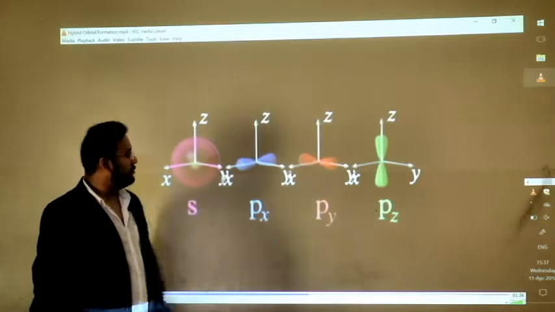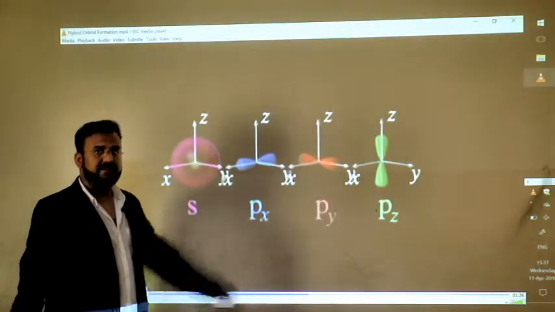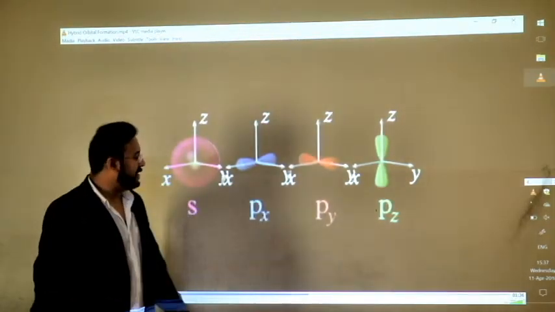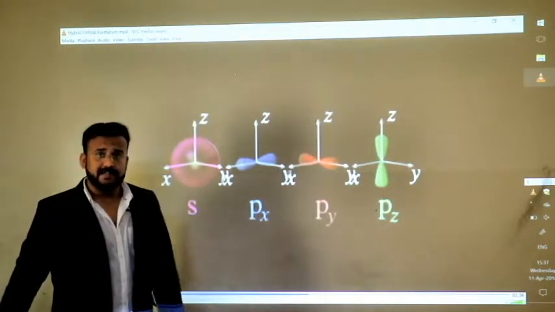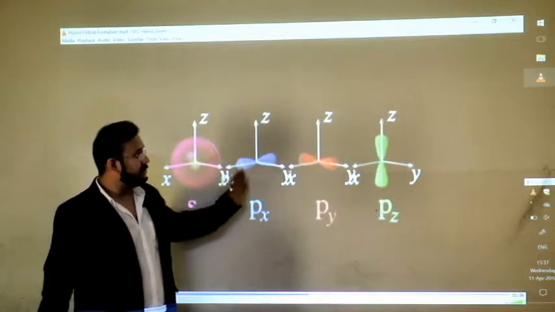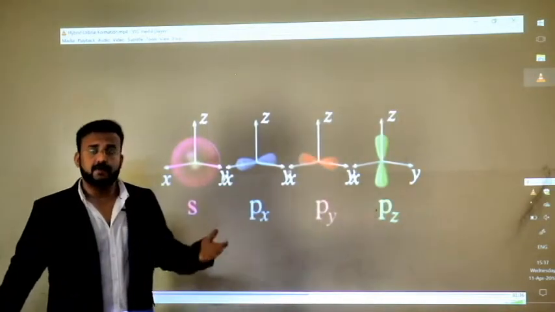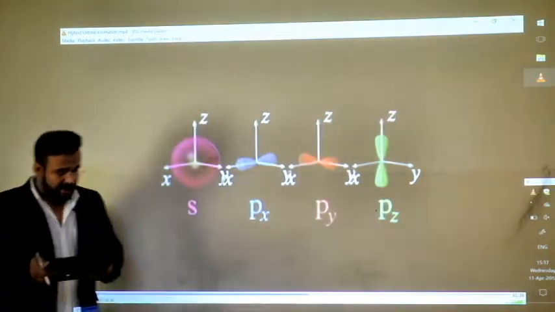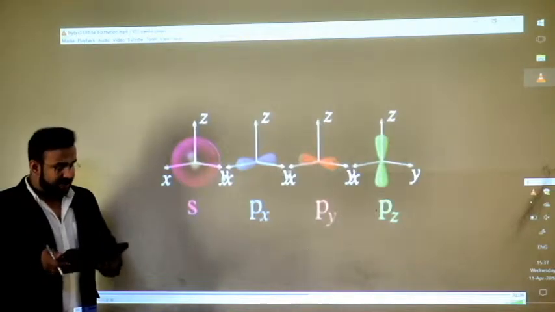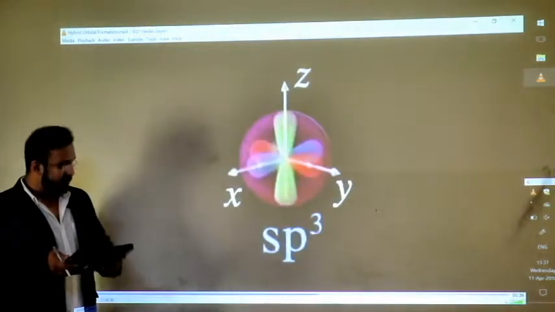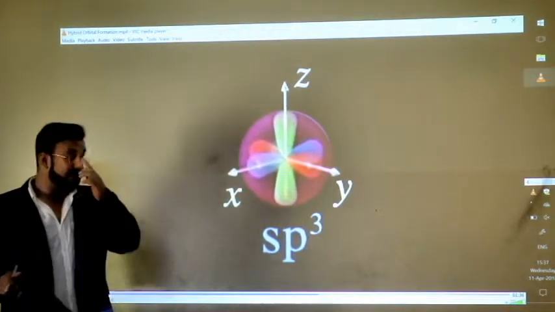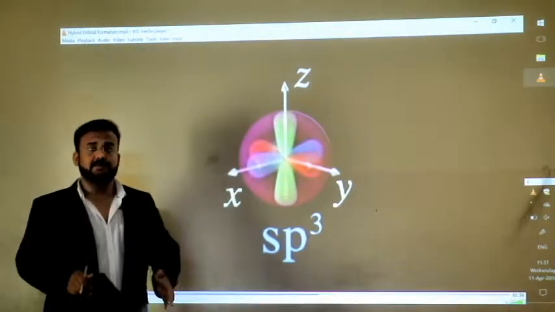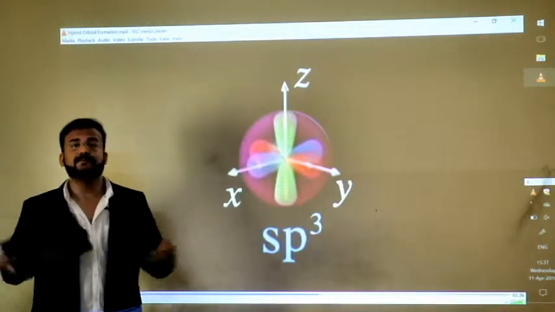We have the px orbital, lying along the x-axis, the py orbital along the y-axis, and the pz orbital along the z-axis. Now all these 4 atomic orbitals are going to overlap. As you can see here, they overlap, resulting in a mixing of the atomic orbitals to generate an entirely new set of orbitals.